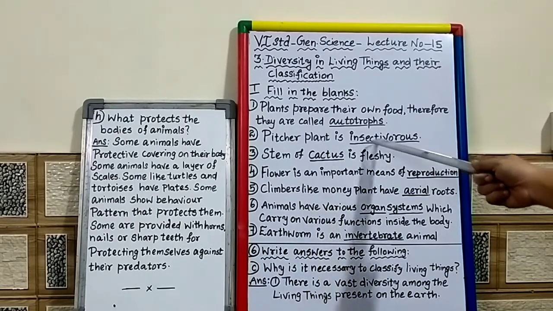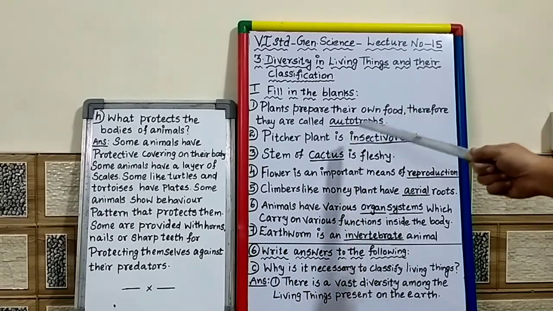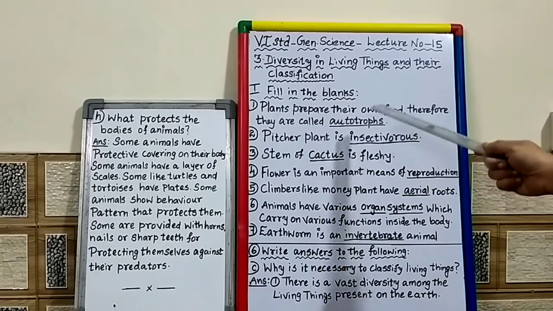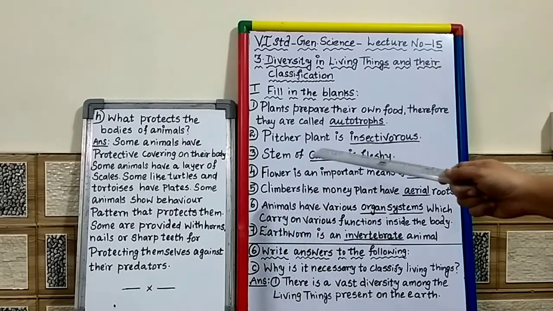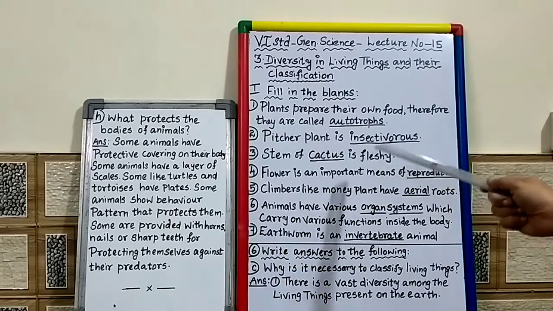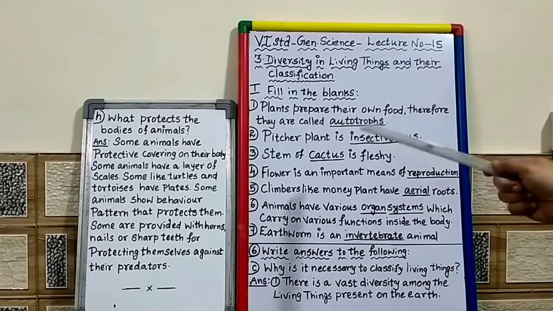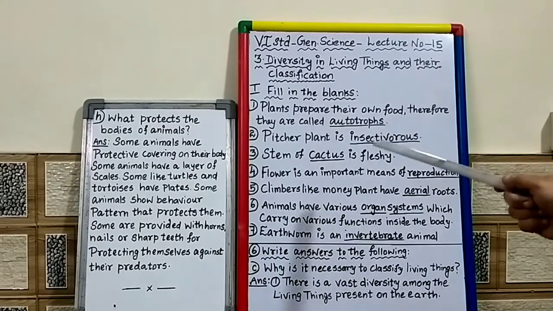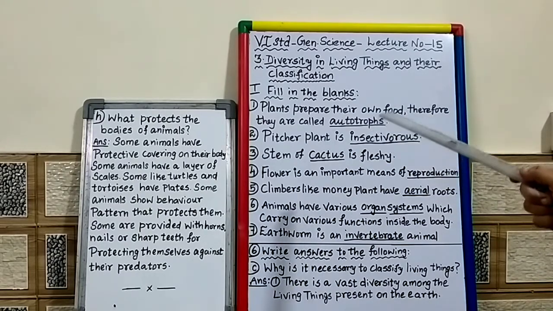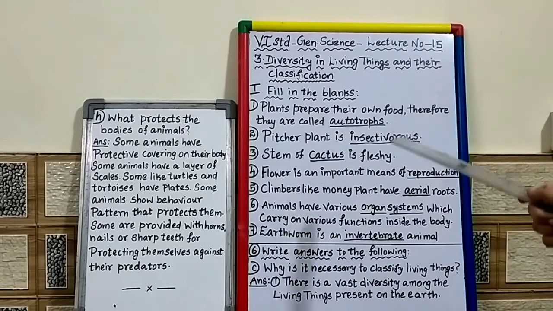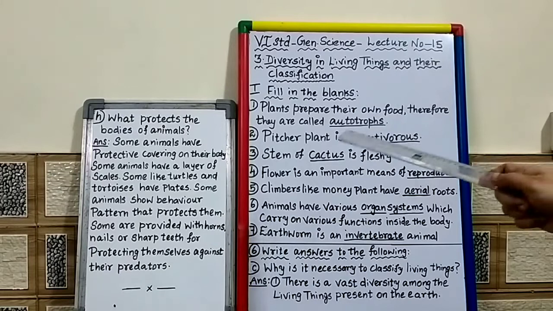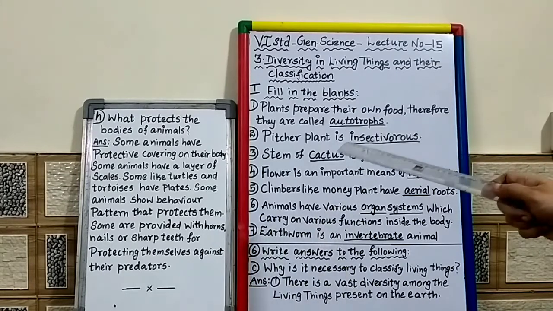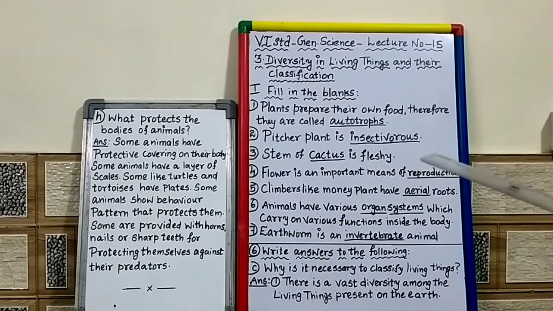Pitcher plant is insectivorous because it eats insects as its food. Stem of dash is fleshy. Stem of cactus is fleshy. Why? Because cactus is a non-flowering plant. It has no leaves. The stem of the cactus plant prepares the food, so it is fleshy.